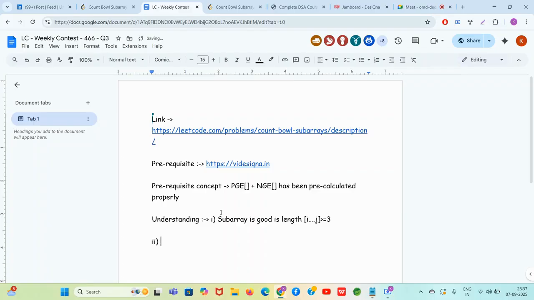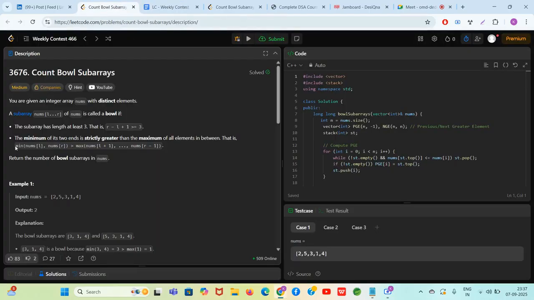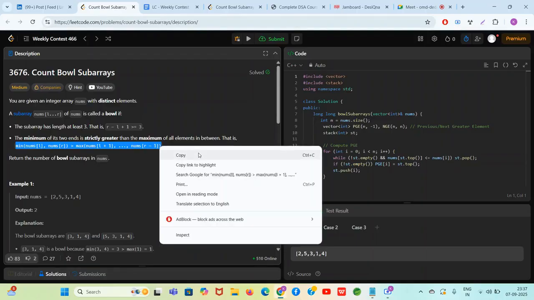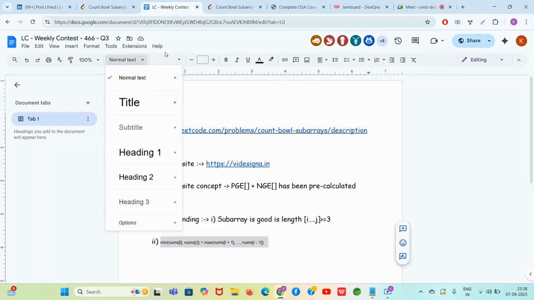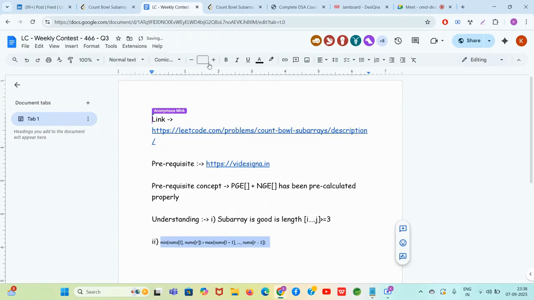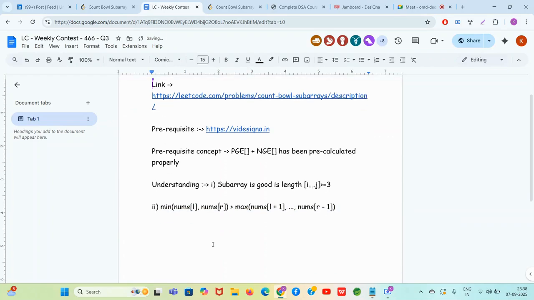And the next thing, which is again very, very important, is that the minimum of the end points should be greater than the maximum of the middle. Okay. I'll try to convert it to: minimum of i and j should be greater than the maximum of this middle part.